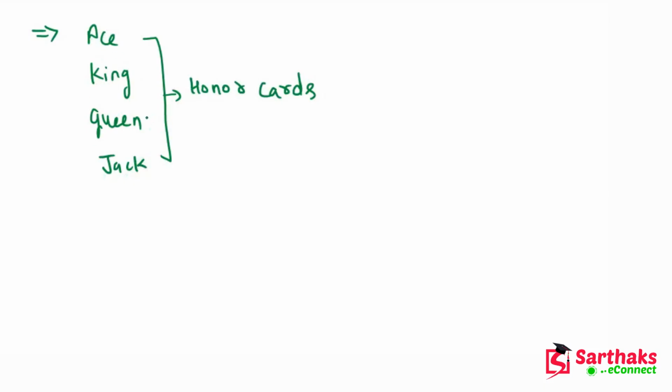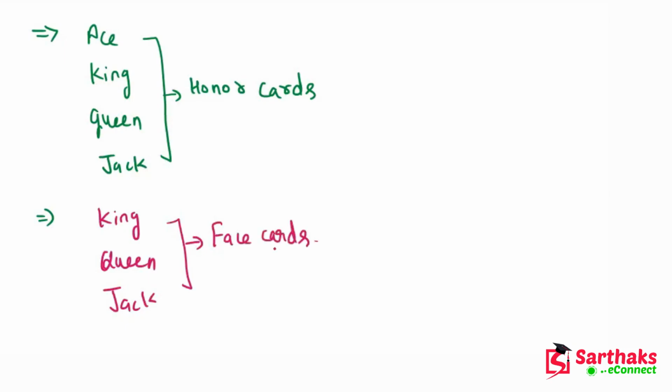Now there is one more thing, which is face cards. If you talk about only king, queen and jack, these three cards are called the face cards. So we can write here: king, queen and jack. These three cards are called face cards. I hope you get this point.